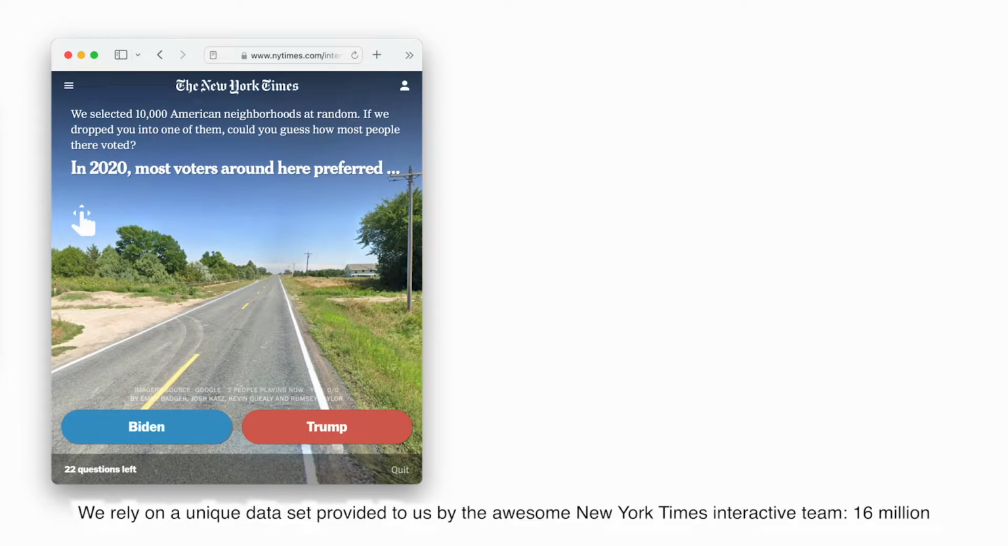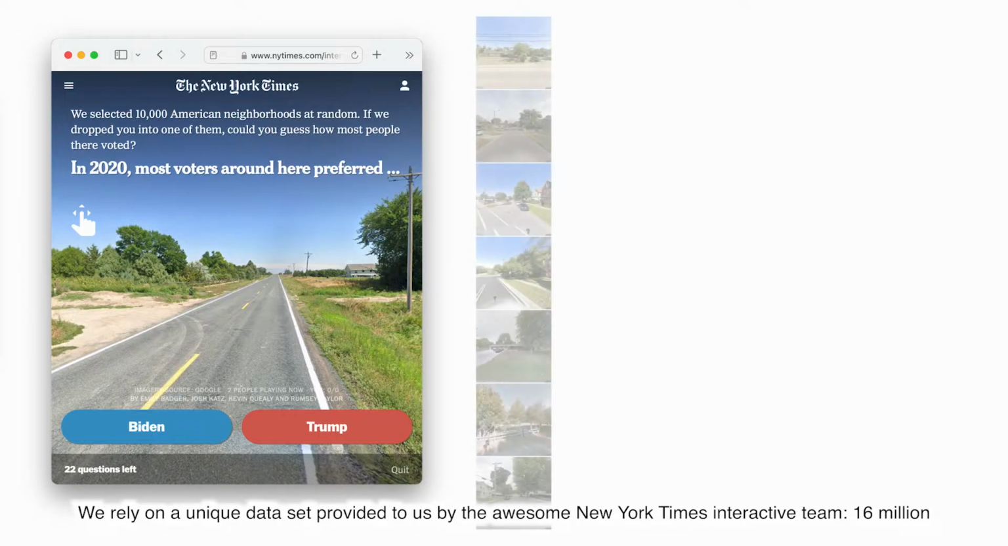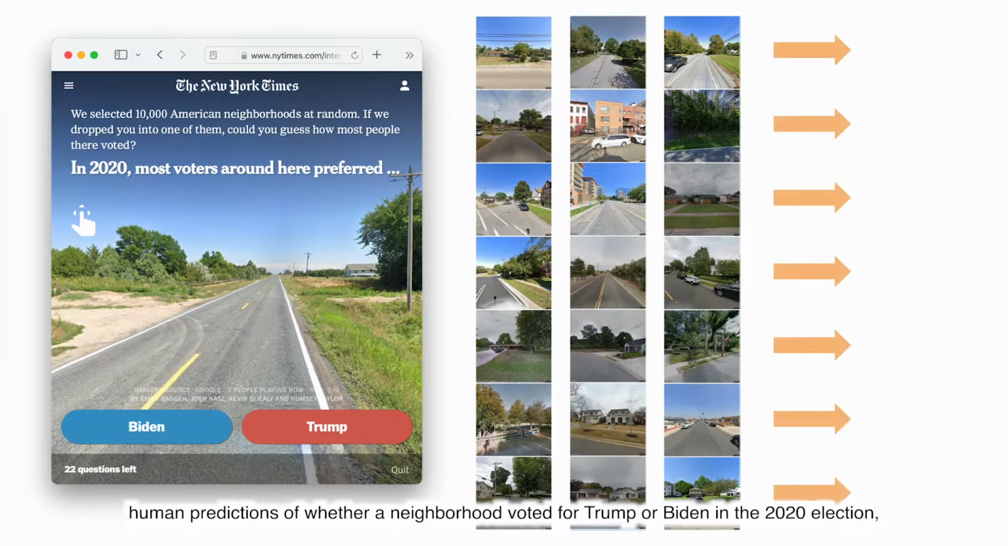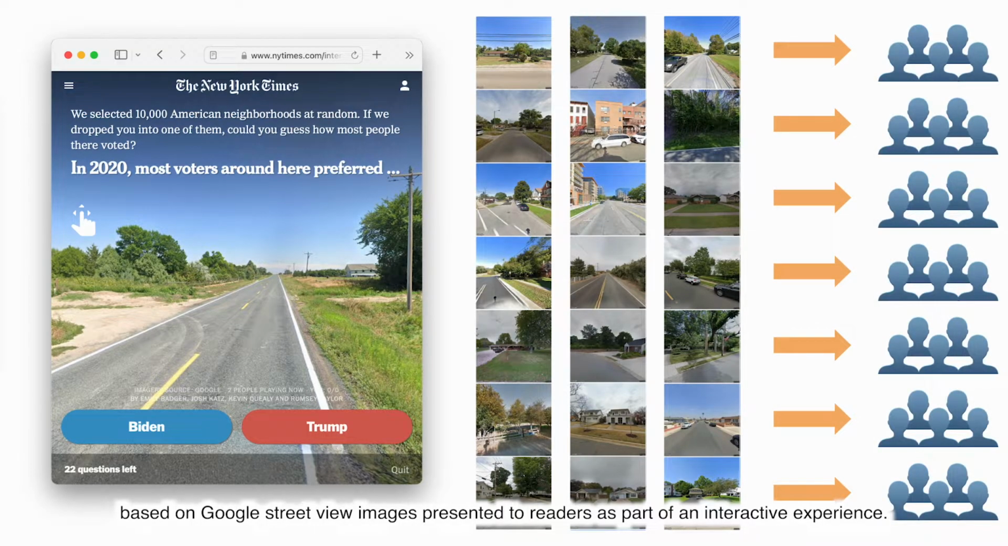We rely on a unique dataset provided to us by the awesome New York Times interactive team, 16 million human predictions of whether a neighborhood voted for Trump or Biden in the 2020 election, based on Google Street View images presented to readers as part of an interactive experience.